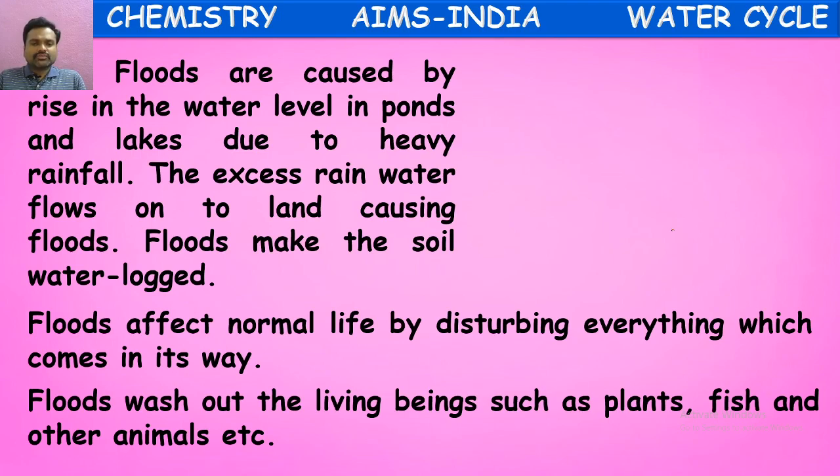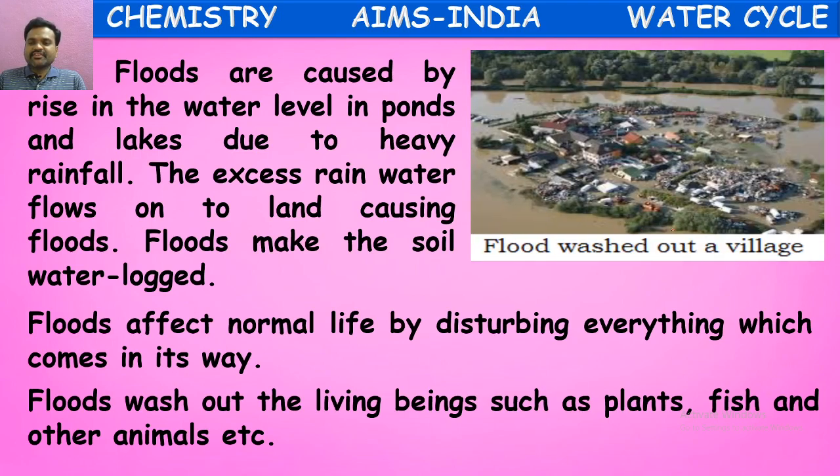Floods wash out living beings such as plants, fish, and other animals. These will all be washed away because the flood will come with great force. Water will come with great force and overflow from the water bodies. So the aquatic animals also come onto land and are washed away along with it. And whatever is in its path will all be disturbed and spoiled.